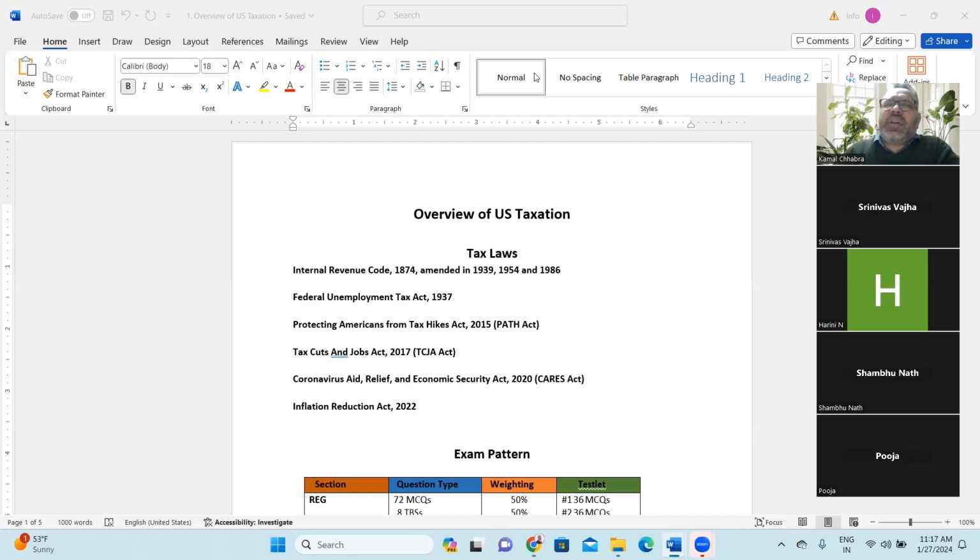The first one is the federal tax, which we'll be studying. In addition to that, there would be state tax, city tax, municipality tax, or sales tax, right? We will not be studying state tax, municipality tax, city tax, or sales tax. The only thing we will be studying, as part of the CPA curriculum, is federal taxation.